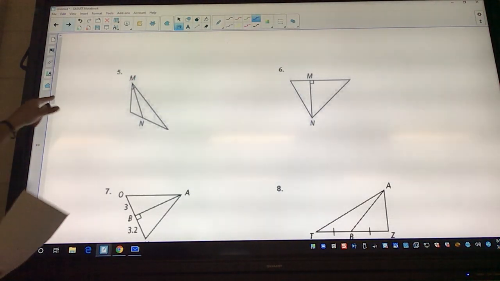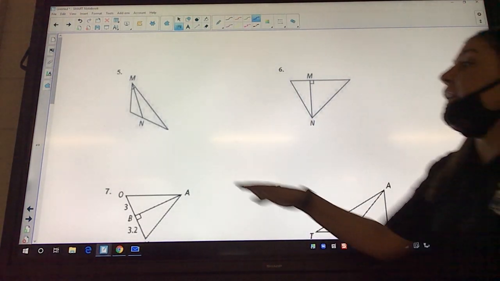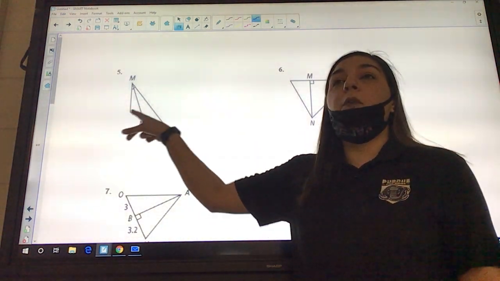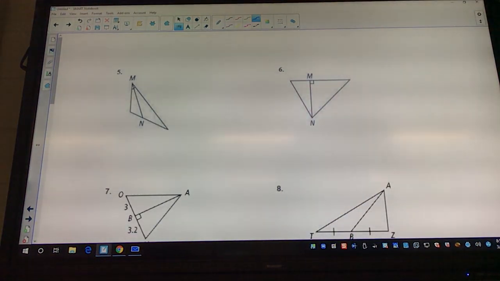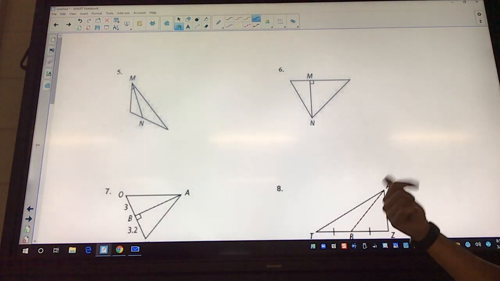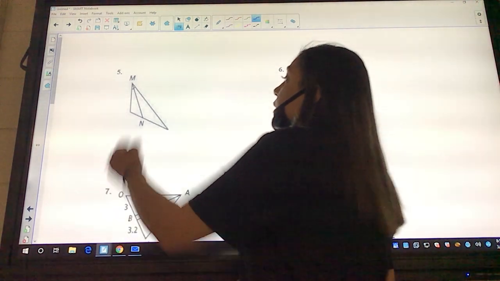Okay, look at the next page. Does it have tick markers? No, so we cannot say, even though it kind of looks like maybe it would be in the middle, you can't say that. Those tick markers let us know that it absolutely is in the middle. So it's not a median. Does it have the square for the altitude, the right angle? No, so it's going to be neither.